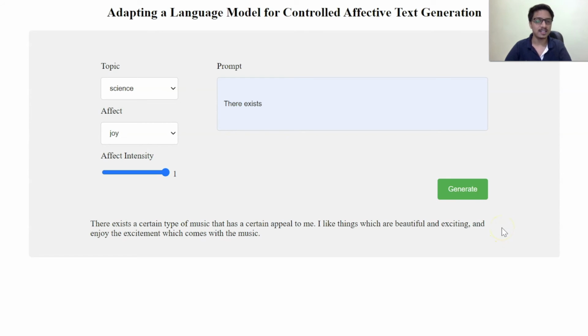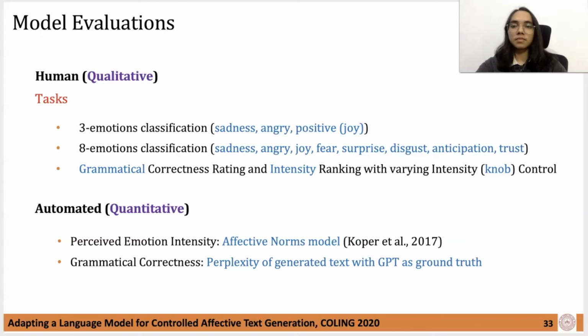I'll now hand over to Ishika to see how our model performs on various evaluations. Thanks, Hassan. We evaluate our model both qualitatively and quantitatively via human and automated evaluations respectively. As there is no standard dataset for effective text, we evaluate our model using the following methods.